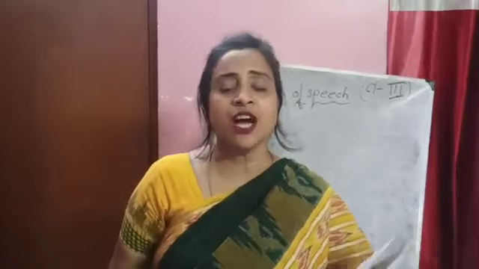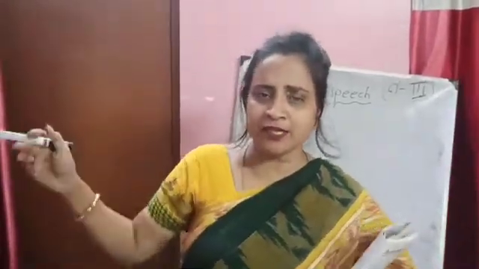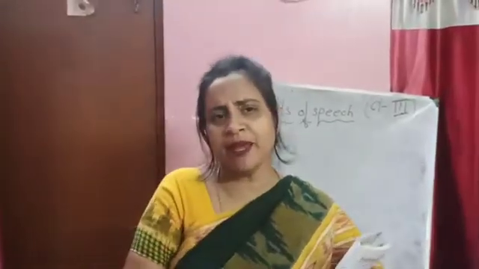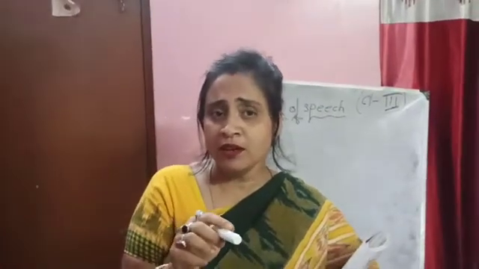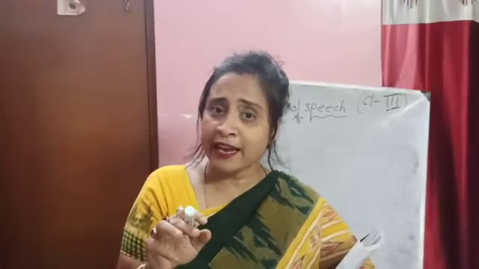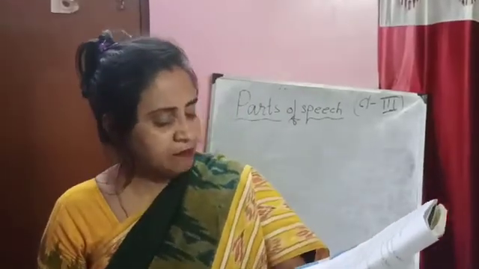Then conjunction. A conjunction is a joining word. Ram goes to school, Ram eats rice. So both sentences will be joined and we make them into a single sentence. What will it be? Ram goes to school, he eats rice. No, Ram goes to school and eats rice. Okay, so like this we will do. Like and, but.